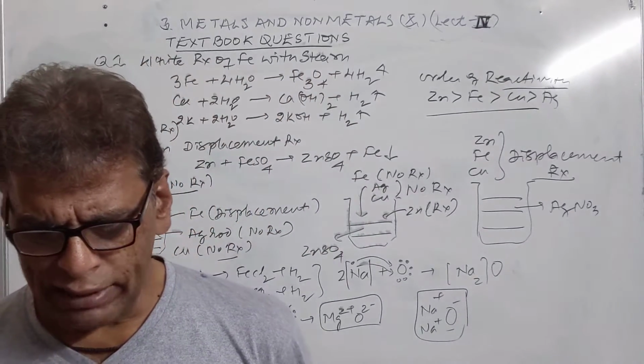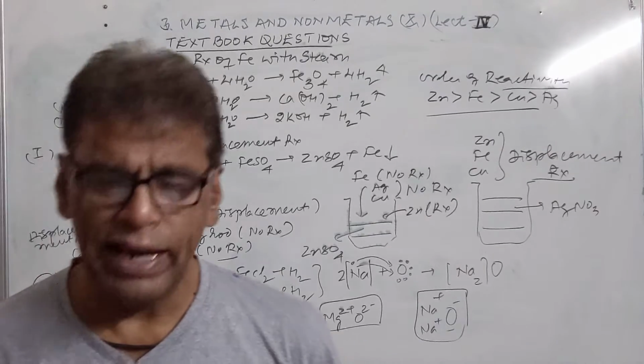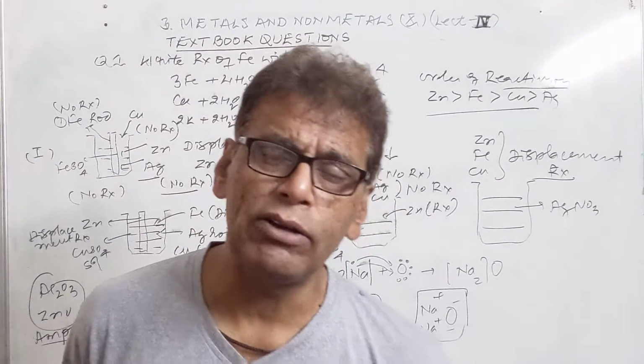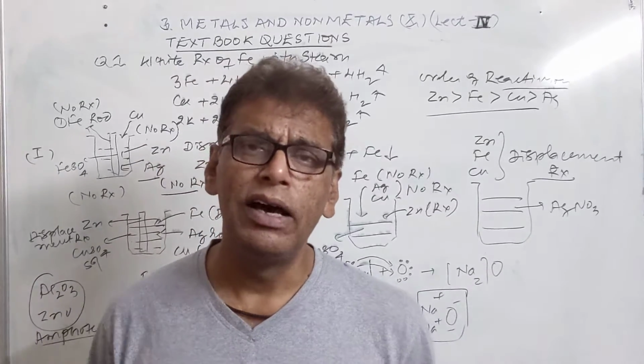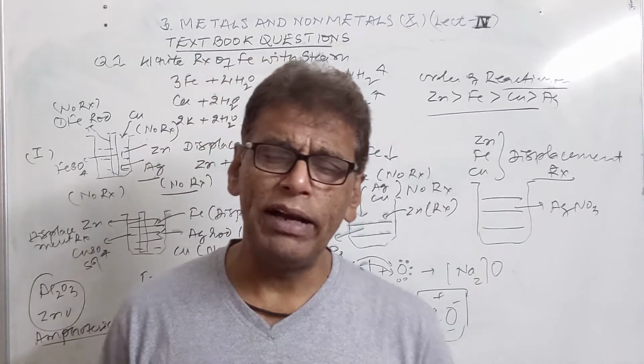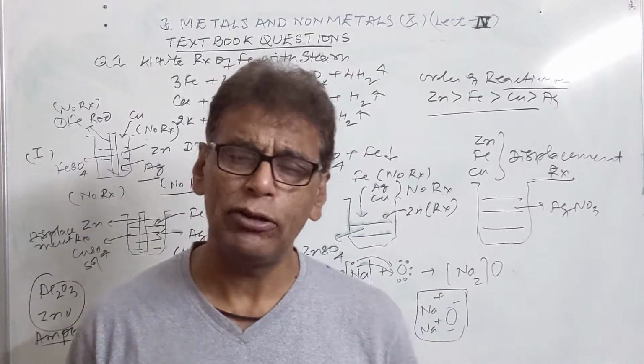Then we have, in electrolytic refining of a metal, what would we take as anode and cathode? In electrolytic refining of a metal, the impure metal is made the anode, and pure metal in the form of a thin bar is used as the cathode.